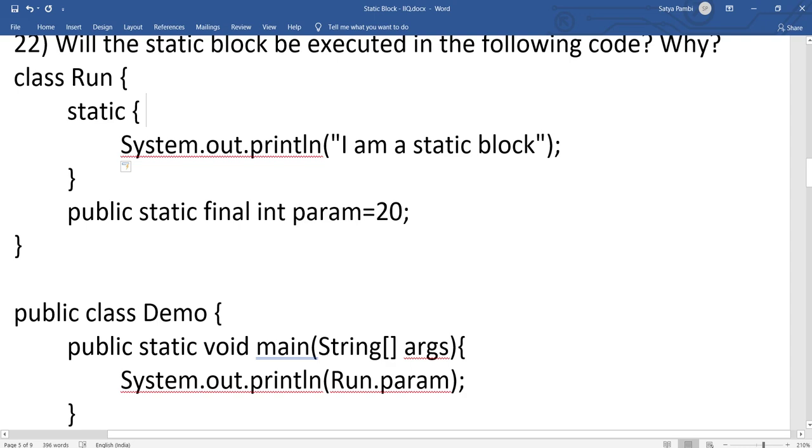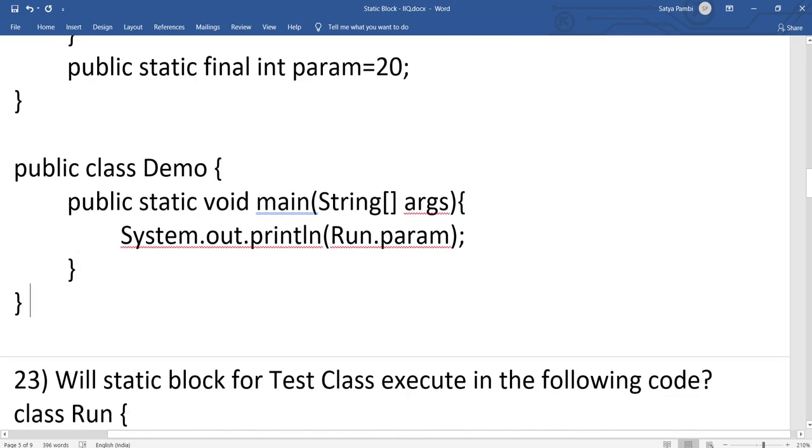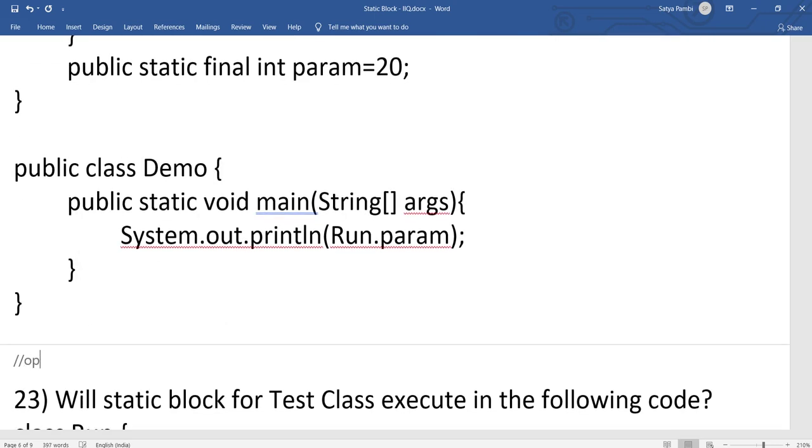So this block is never invoked, and simply this parameter is read here, and the output would be 20.